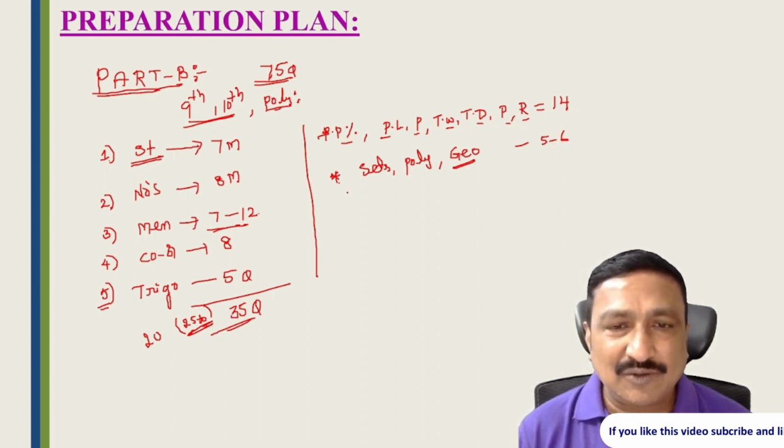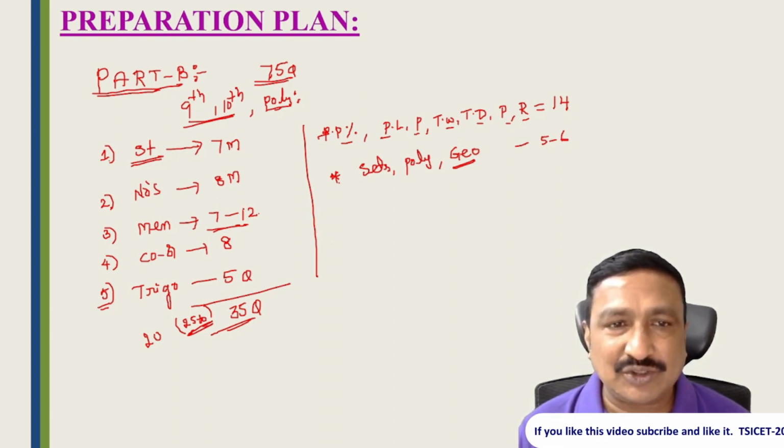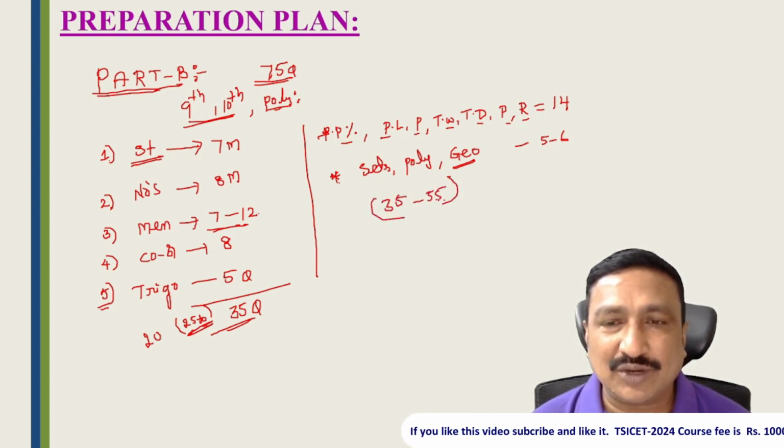For this we require a lot of practice. Once you understand the topic, you have to write a number of tests. Once you write a number of tests or practice on these topics, you can easily score 35 to 55. Right students, this is the area which gives the rank.